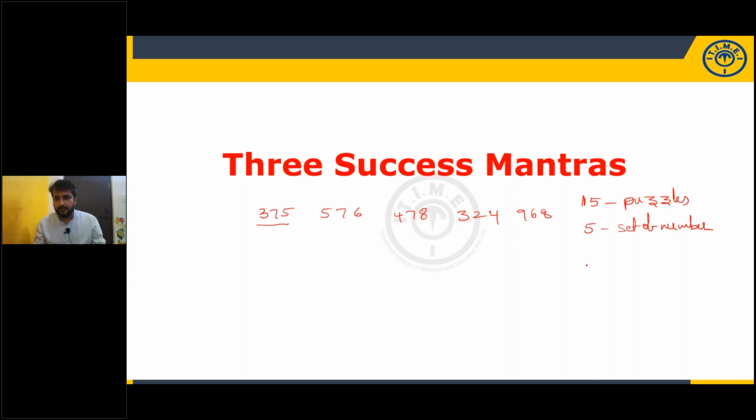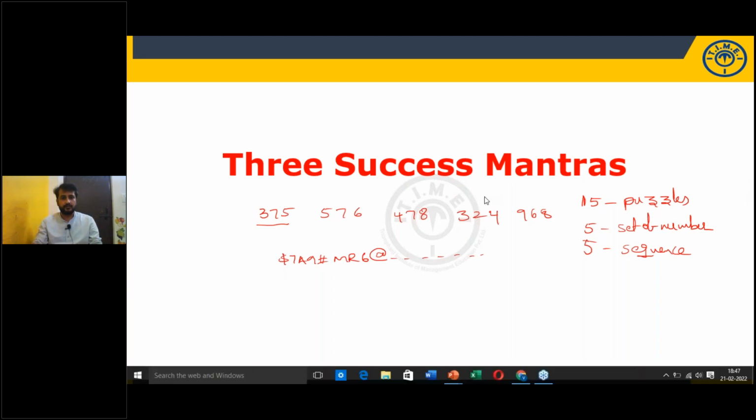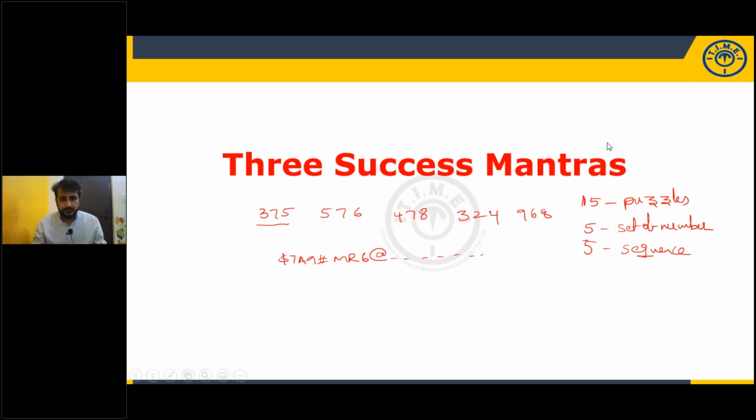This is about 5 set of numbers and 5 questions on sequence. You may know the sequence like this. You will be given something like $7A9 hashtag MR6 at the rate. Like this kind of elements will be given, and you will be asked questions like which of the following is fifth to the left of, sixth to the right of, seventh to the right of, and so on. That kind of questions will be given in sequence.